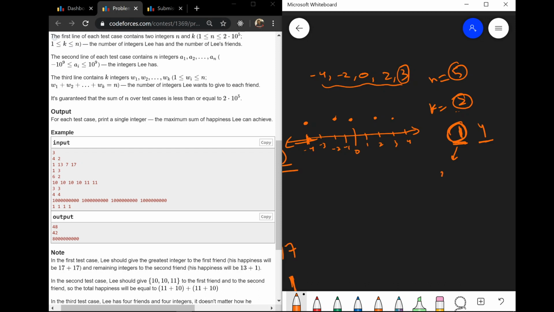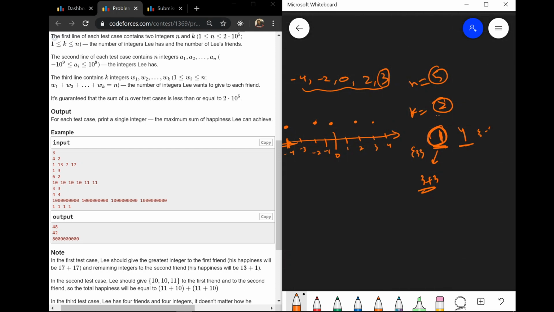So the happiness would be 3 plus 3, as this one would be getting only 3, and this friend would be getting minus 4, minus 2, 0 and 2. So the happiness would be 2 plus minus 4, which would be minus 2, and here 6. So 6 minus 2 is 4. This could be the maximum happiness, because this is really optimal. If we choose any other point, then the final happiness sum we get is less.